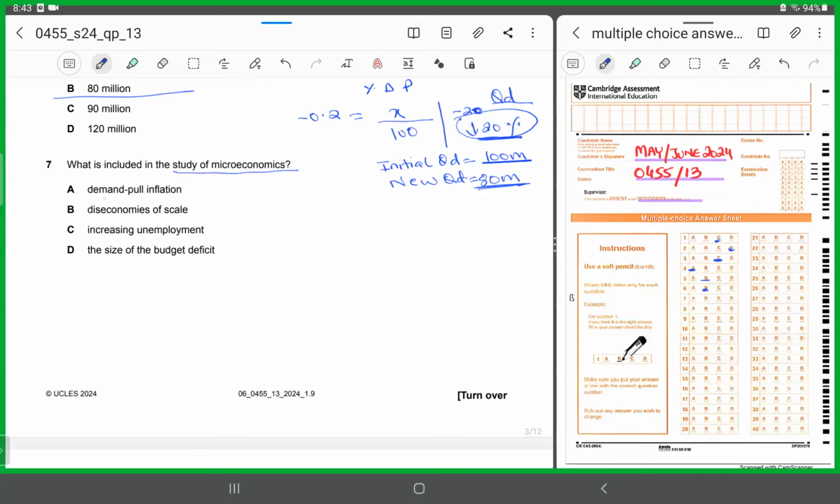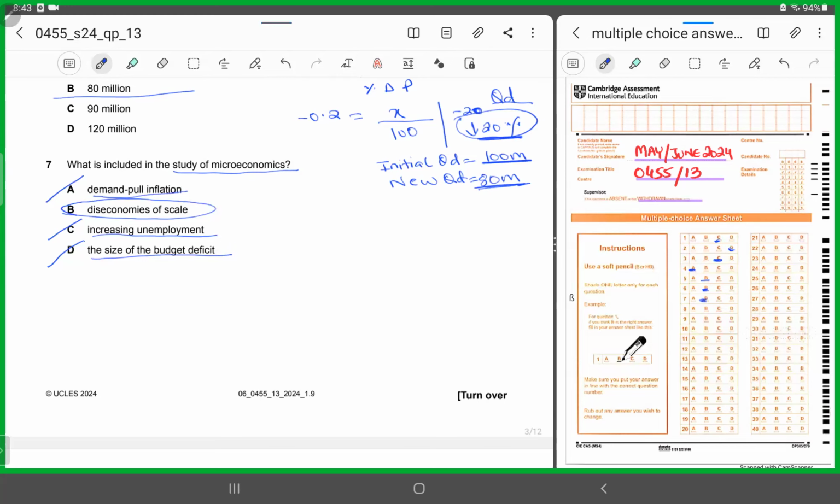A says demand pull inflation, B says diseconomies of scale, C says increasing unemployment, D says the size of the budget deficit. A says demand pull inflation, that's macro. C says increasing unemployment, that's again a macroeconomic topic. D says the size of the budget deficit, again it's macroeconomics. It's only B, diseconomies of scale, which is microeconomics. And so for 7, it has to be B.